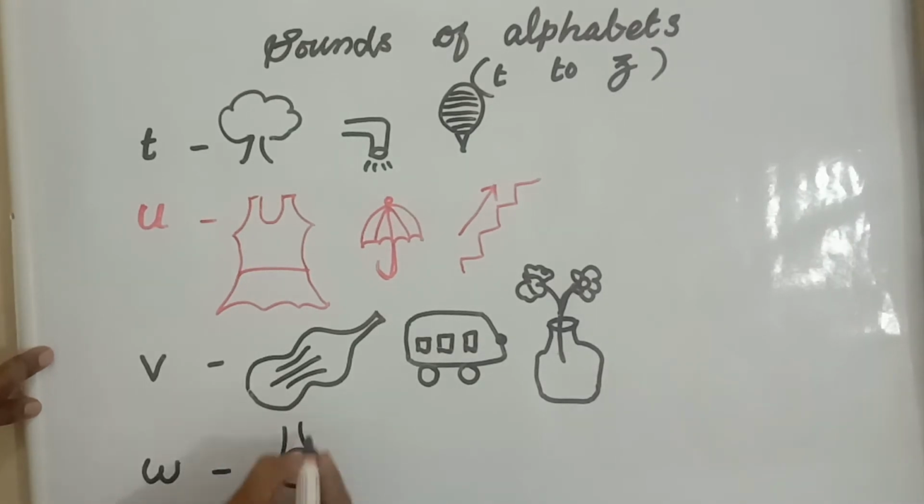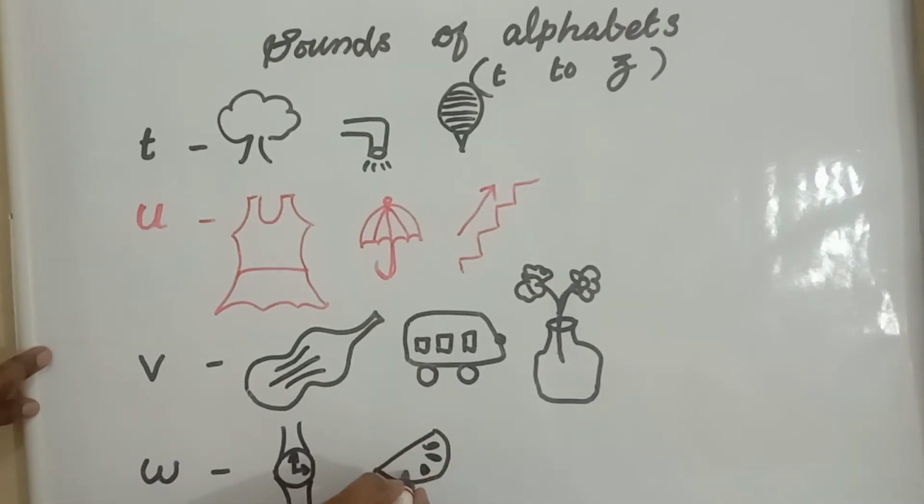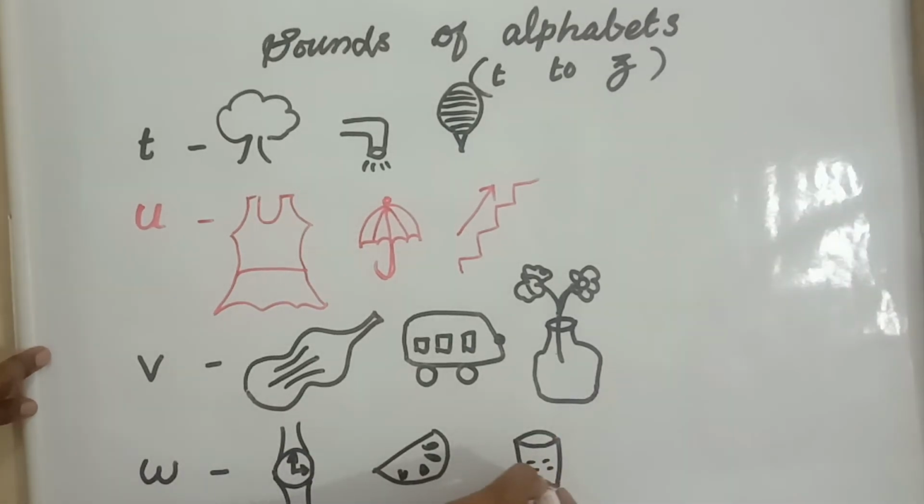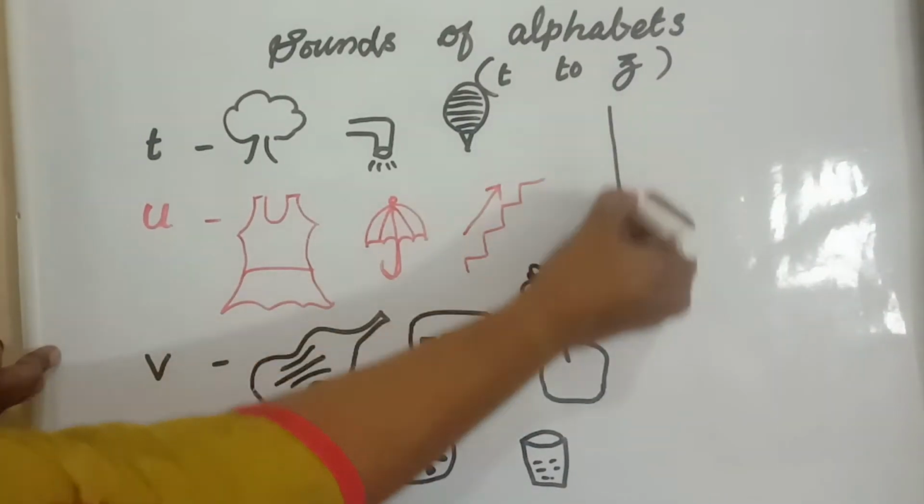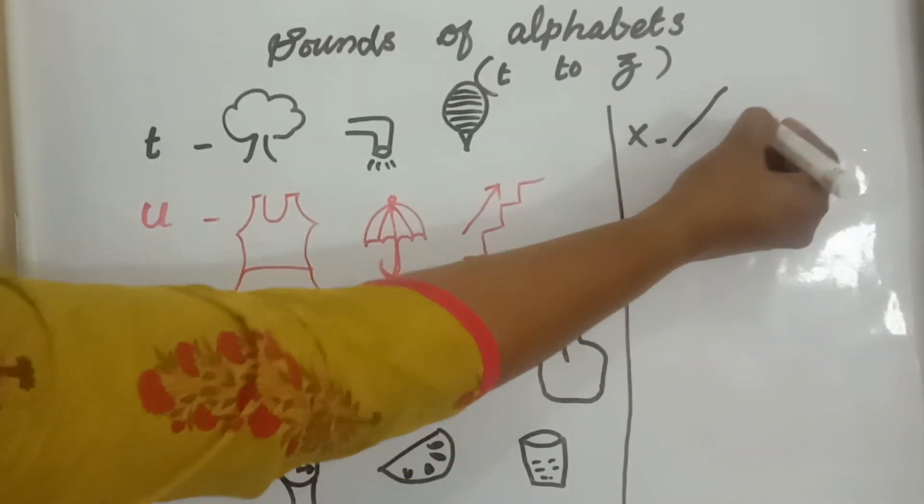The next letter is W. It sounds as watch, watermelon, water. Watch, watermelon and water.